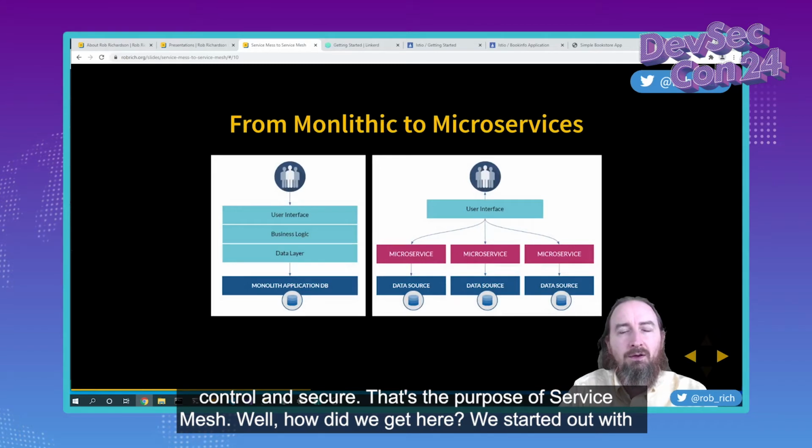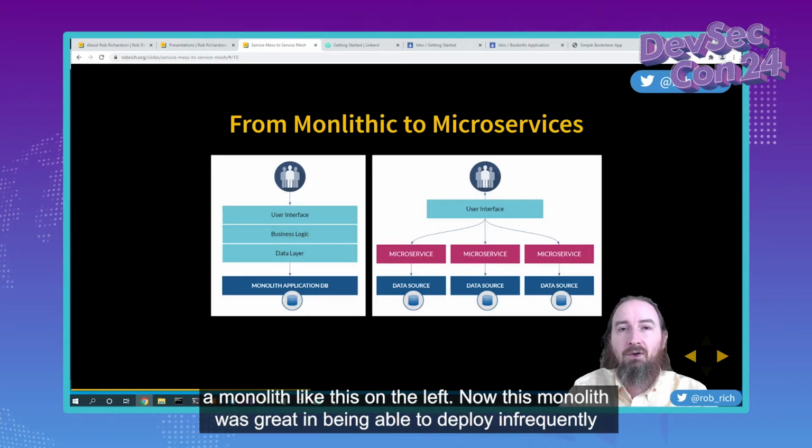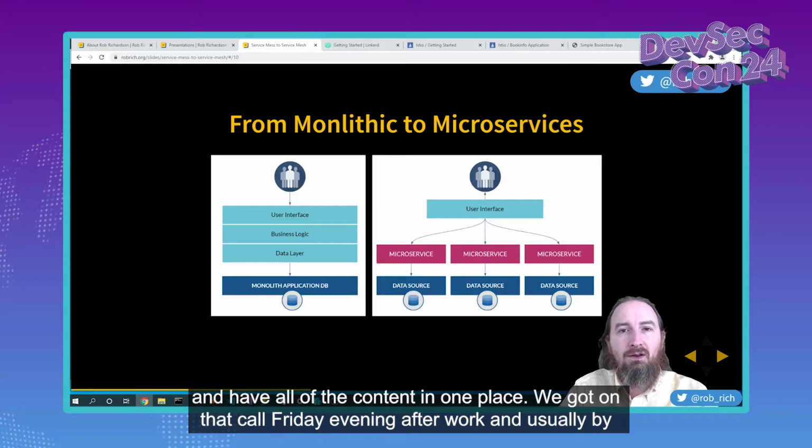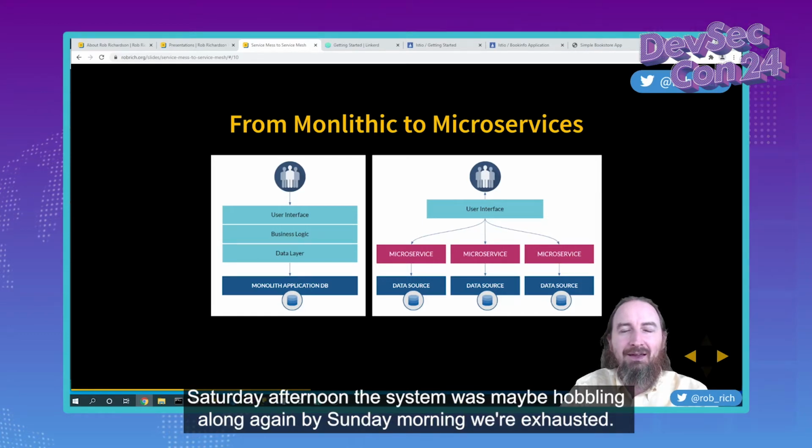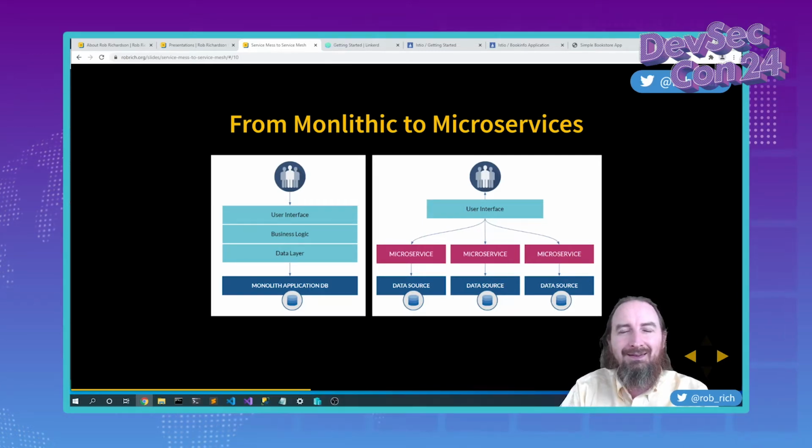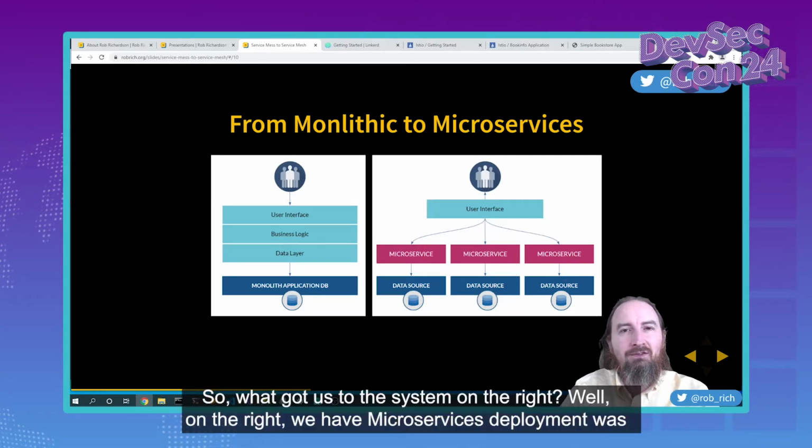Well, how did we get here? We started out with a monolith, like this on the left. Now, this monolith was great in being able to deploy infrequently and have all of the content in one place. We got on that call Friday evening after work, and usually by Saturday afternoon, the system was maybe hobbling along again. By Sunday morning, we were exhausted. So what got us to the system on the right?